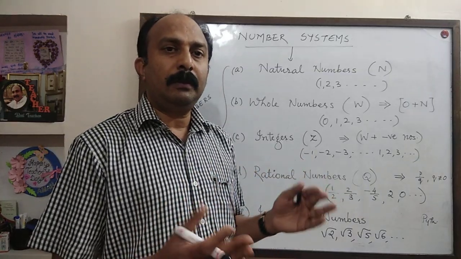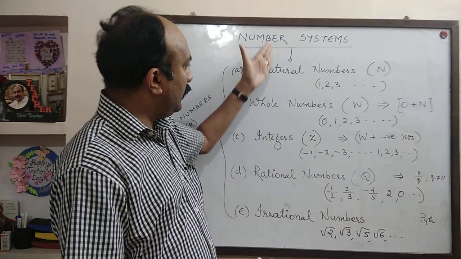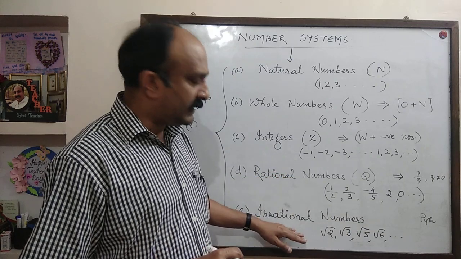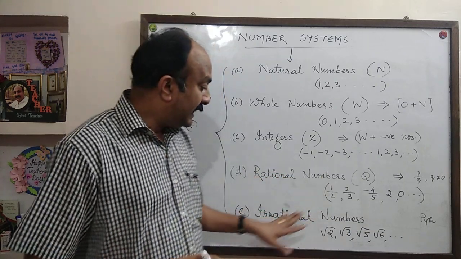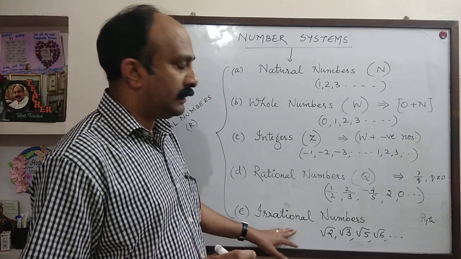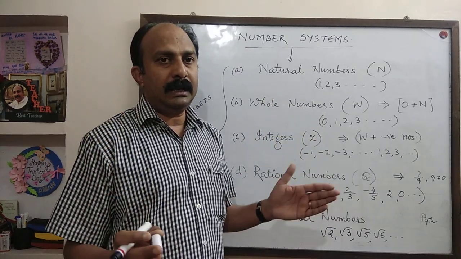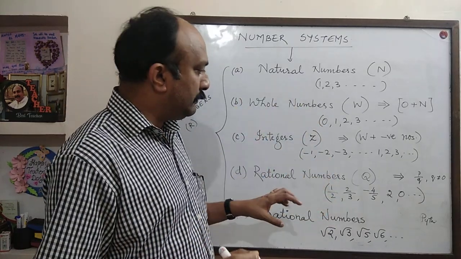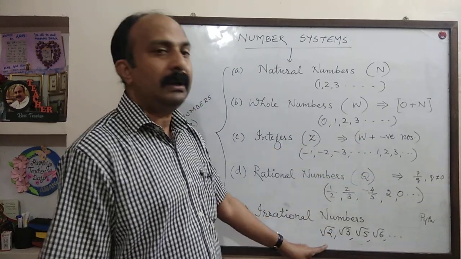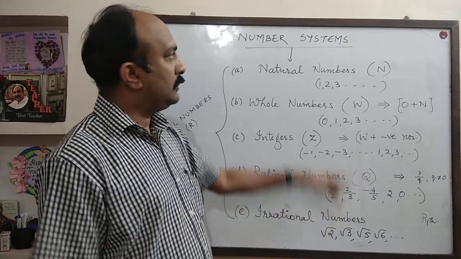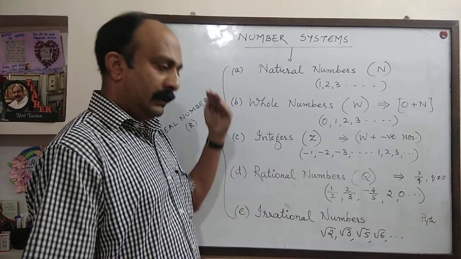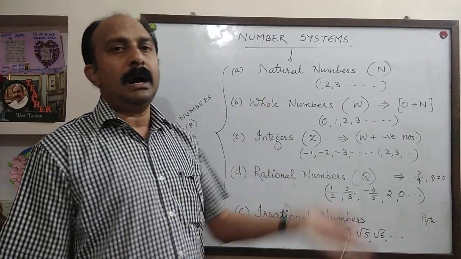Actually, this chapter is more about irrational numbers because already you have studied about these 4 types of numbers in the previous classes. So, in class 9, we will be discussing more about irrational numbers. In the coming exercise also, we will study more about irrational numbers. So, the basic starting point is that all the numbers that cannot be expressed in the form of P upon Q are called irrational numbers. So, we can say there are two types of numbers, rational and irrational. The numbers which are not rational are irrational.